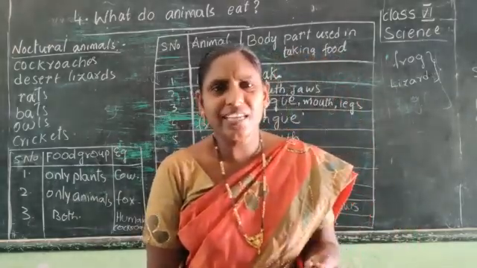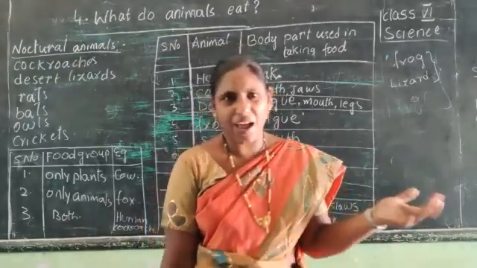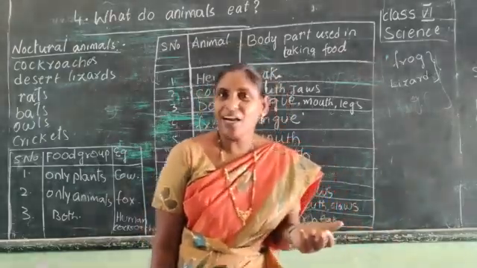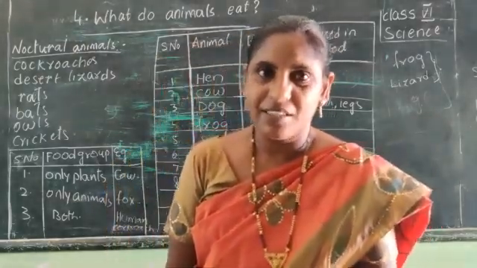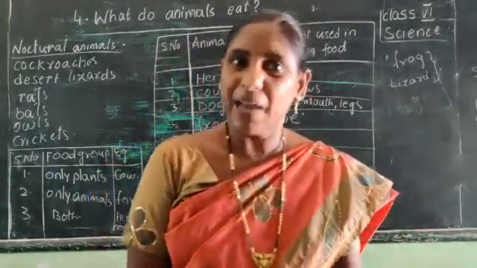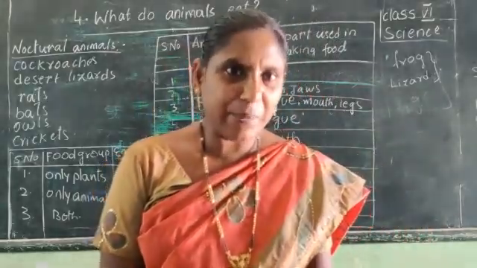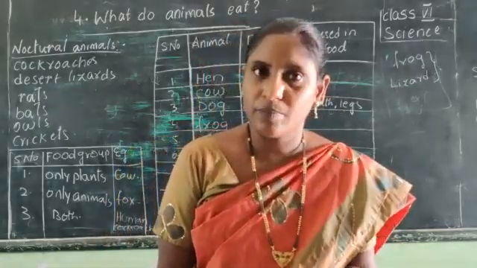What is the food we are taking? We are taking rice. Rice we are getting from plants. We are taking curries made from vegetables. Where do we get these vegetables from? Plants. So we are dependent on plants for our food.